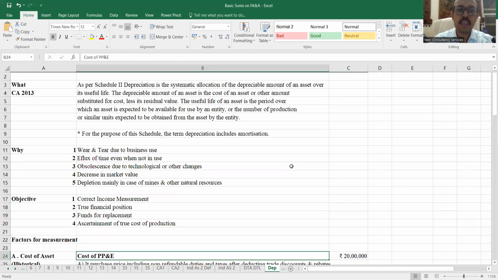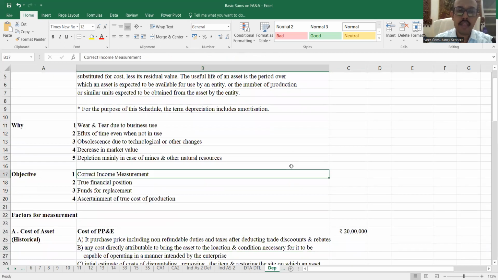Now, what is the objective of charging depreciation? The first is to know the correct income measurement. We had learned that there is a matching concept in accounting, where you record the expenses for all those revenues which you have booked this year. So I have booked the revenue by sales of goods. The goods are made by using the asset. So I have to also take into account the expense of the asset, which is the capital cost. So depreciation is like the expense of the asset for which you are booking the income that you have derived from the asset.